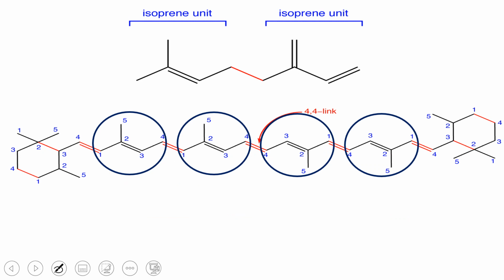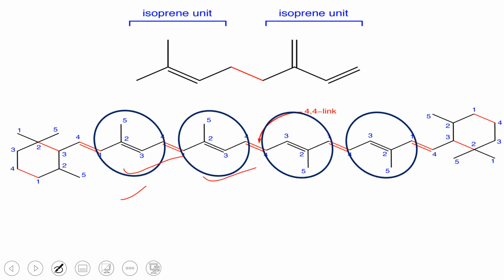So this is the isoprene unit. If you see, this is the beta carotene unit, which contains a repeated chain, that is, it contains repeated isoprene units. You can see these circled are isoprene units.